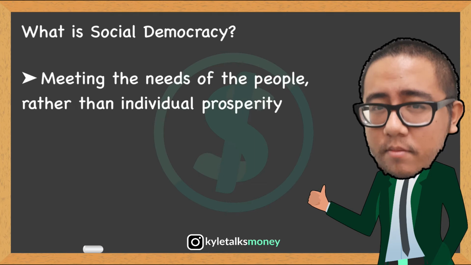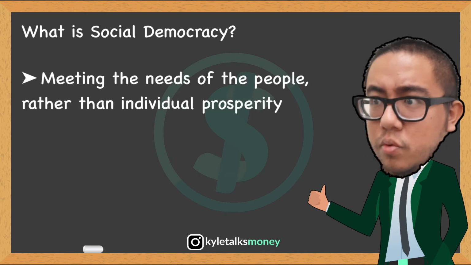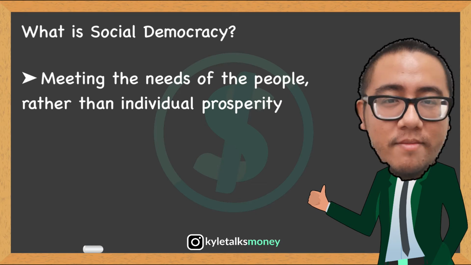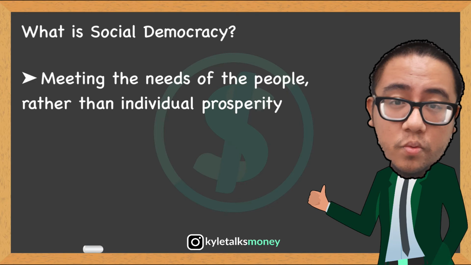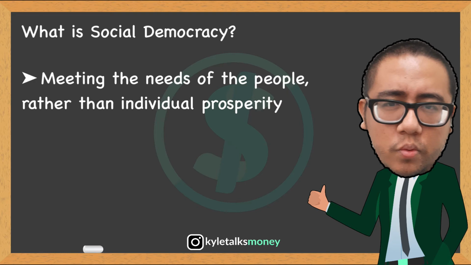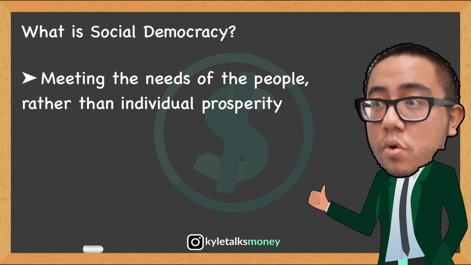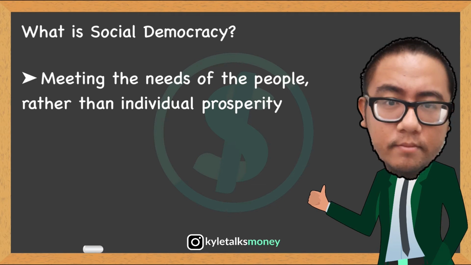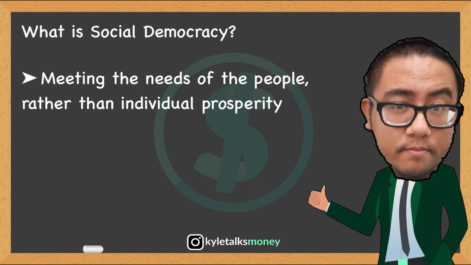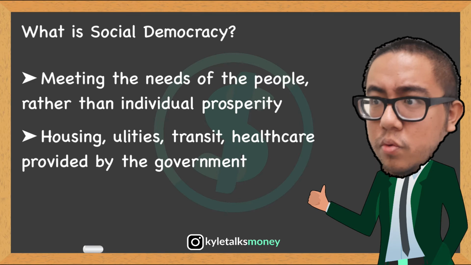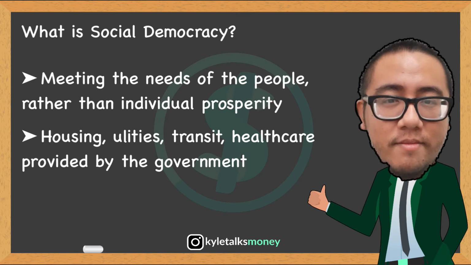Democratic socialism is an economic, social, and political ideology holding that while both the society and economy should be run democratically, they should be dedicated to meeting the needs of the people as a whole rather than encouraging individual prosperity as in capitalism. Democratic socialists advocate the transition of society from capitalism to socialism through existing participatory democratic processes rather than revolution as characterized by orthodox Marxism. Universally used services such as housing, utilities, mass transit, and healthcare are distributed by the government, while consumer goods are distributed by a capitalistic free market.